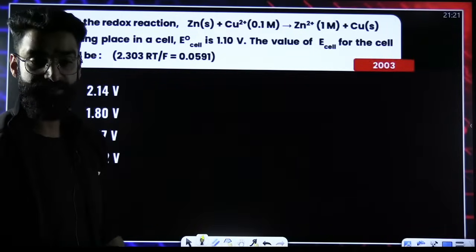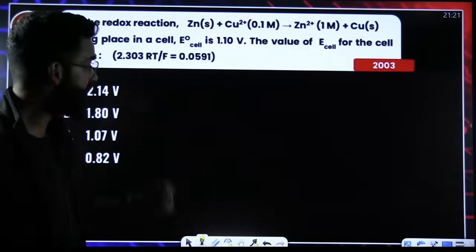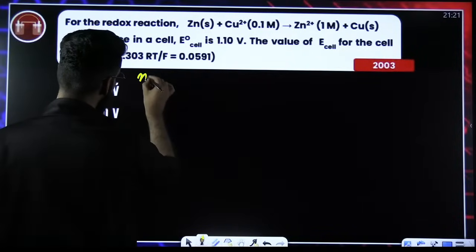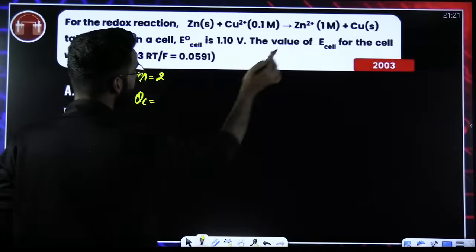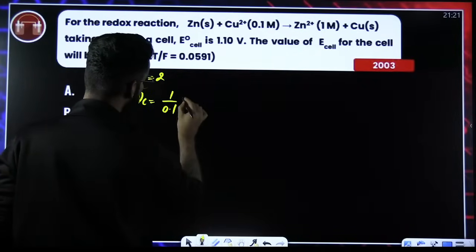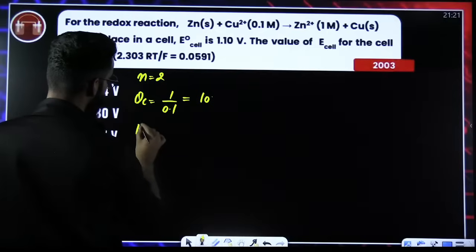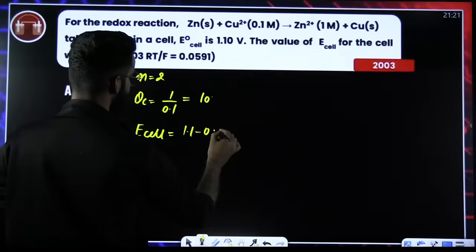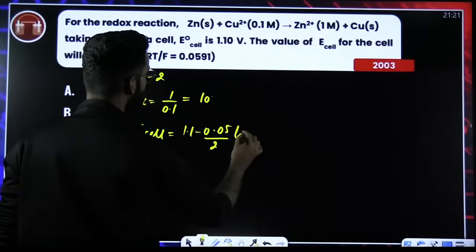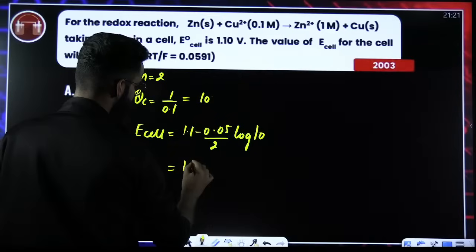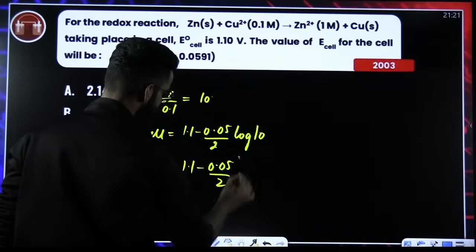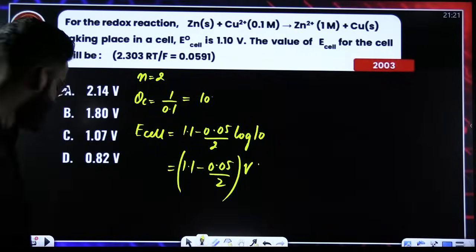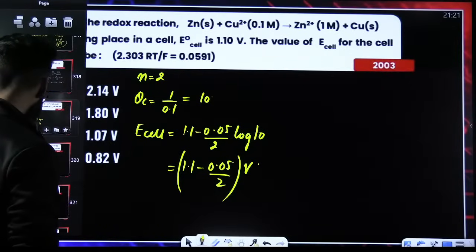A similar sort of question has been asked in 2003. Reaction is given, E naught is given. N value is 2 as far as the reaction is concerned. QC will be equal to 1 divided by 0.1, which comes out to be 10. Now, your E cell is equal to E naught cell minus 0.0591 divided by N log of QC. Log 10 is 1. So, it is just the matter of calculation. Solve this value, get the answer in volts. That's all, people.